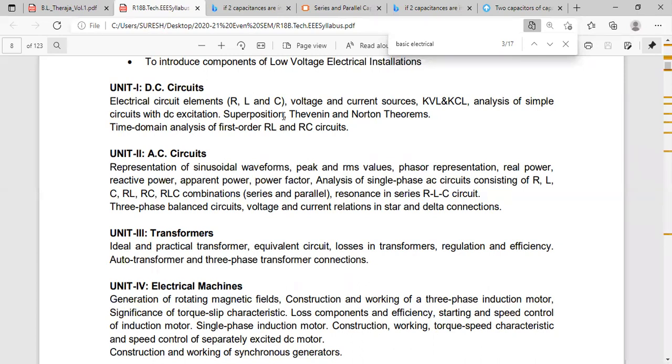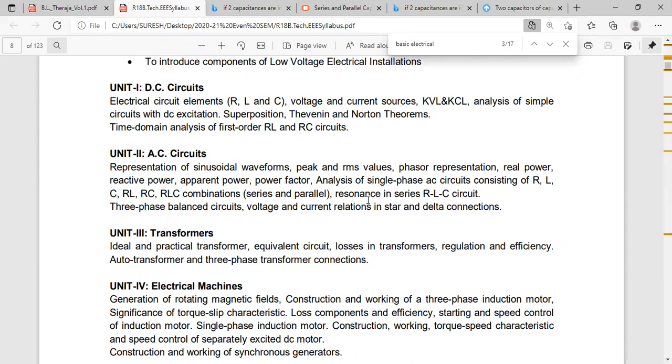So what will you write for this answer? Statement and problem. Statement and any one problem you take and explain. Otherwise, in the university exam, they'll give one circuit and ask to determine the current in that particular branch using Thevenin's theorem. This is the other method. Two methods they can ask in the university exam.